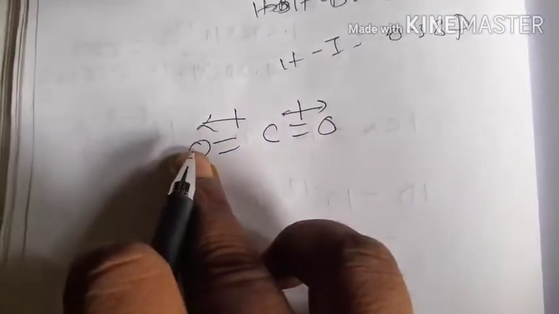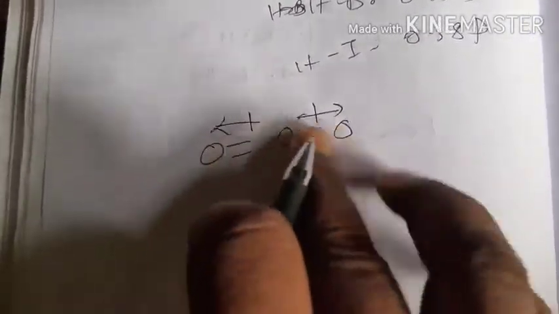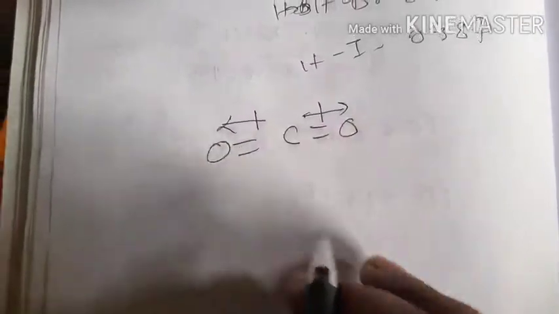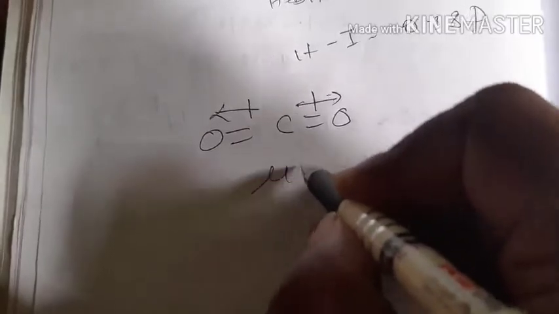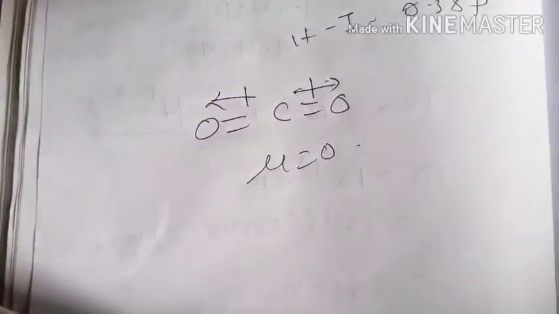Carbon dioxide, a simple molecule. See, carbon dioxide has a linear structure like this, O double bond C double bond O. Oxygen is more electronegative than carbon, this you know. So one CO bond dipole will act towards the oxygen, and the other CO bond dipole will act in the opposite direction. As both act in opposite directions, they cancel out their effect, so the dipole moment mu will be 0.